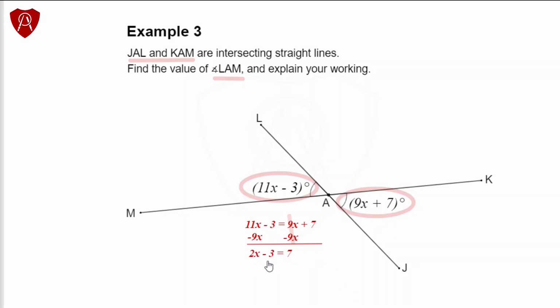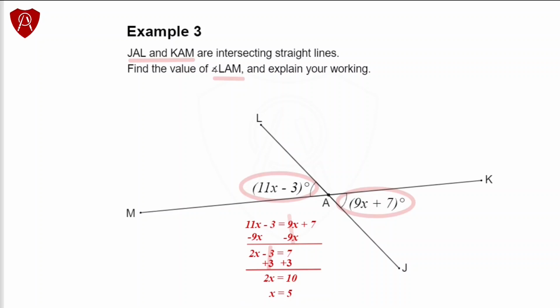Next, we need to move negative 3 to the right side so that we can isolate the term containing x. This requires addition of 3 to both the left side and the right side. 2x is equal to 10. Note the negative 3 and positive 3 cancel out. Dividing both sides by 2 gives us x is equal to 5.